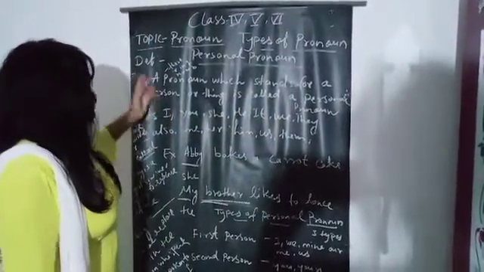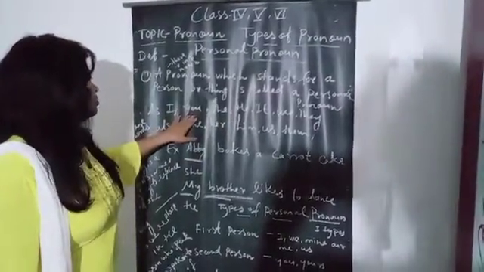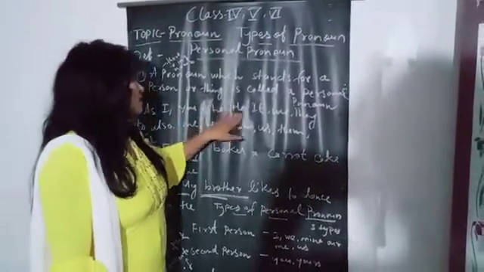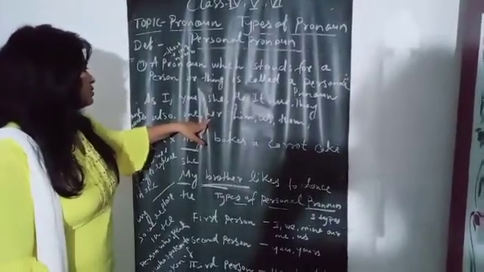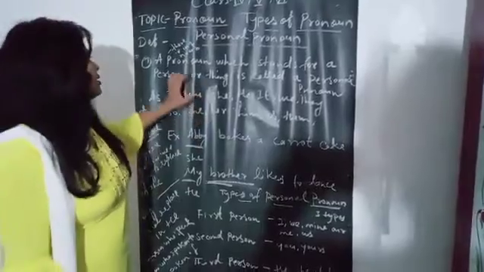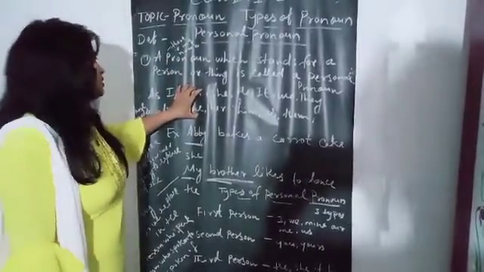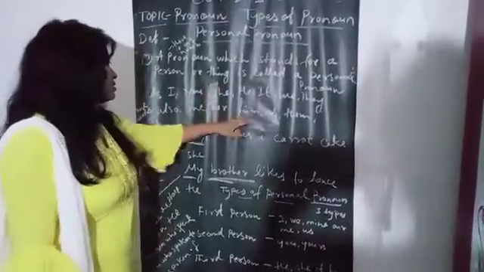There are 7 of them: I, you, she, he, it, we, they. Also, these are personal pronouns: me, her, him, us, them. These are personal pronoun examples.